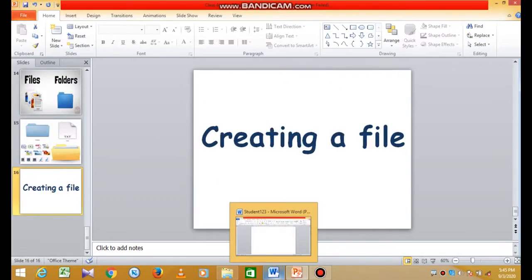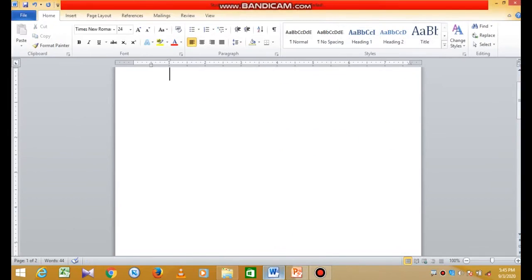To create a file in Word, we need a common method. First we need an application software. So to create a file we are using the application software MS Word. Now to create a file we have to follow some steps. Step number 1, open the MS Word.